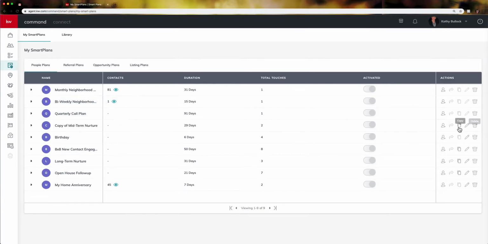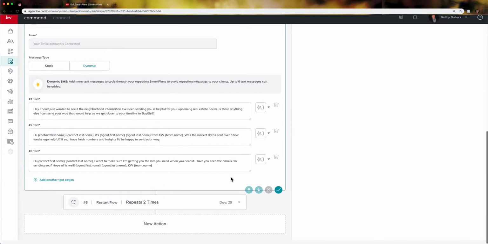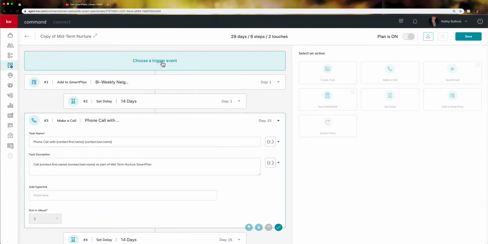midterm right here, I can actually copy that into something, or I can come over here and edit. So I've clicked the edit button, and this is going to go through everything that's going to be done within this. So on this, you can see that it's add to the biweekly smart plan on day 1. Number 2, I can set the delay.